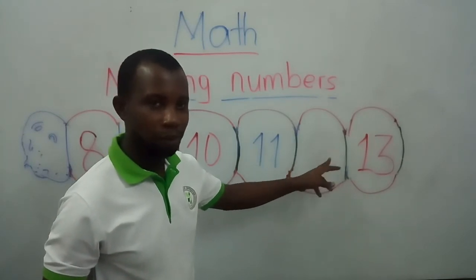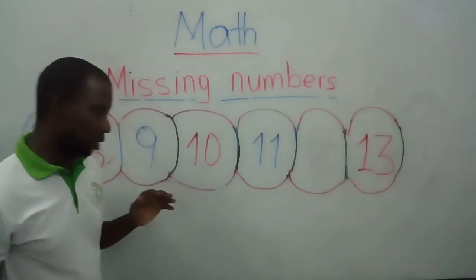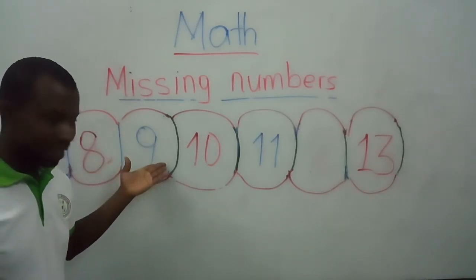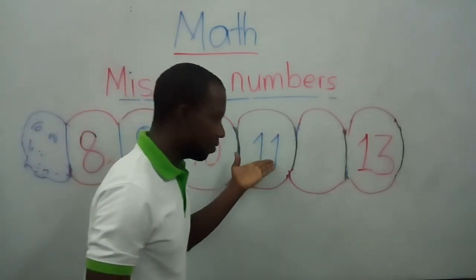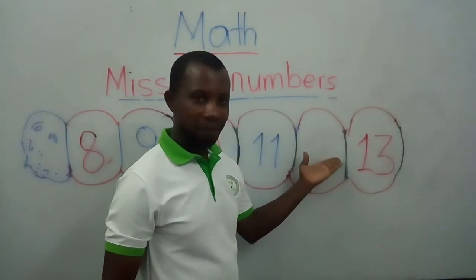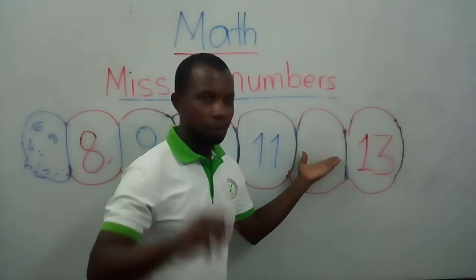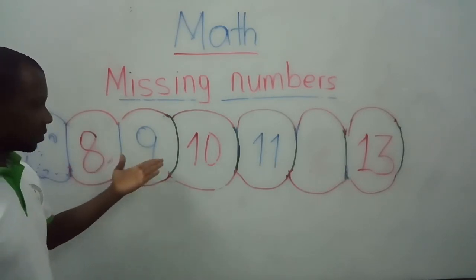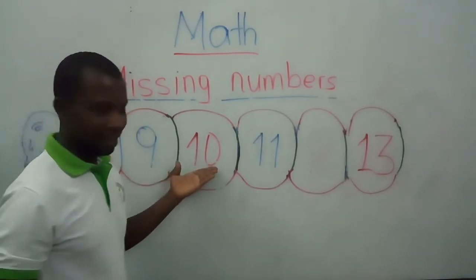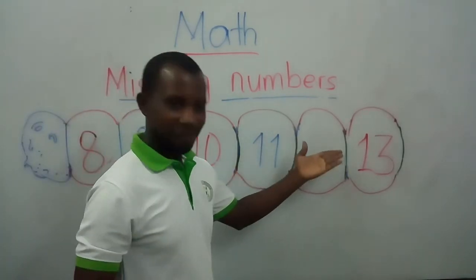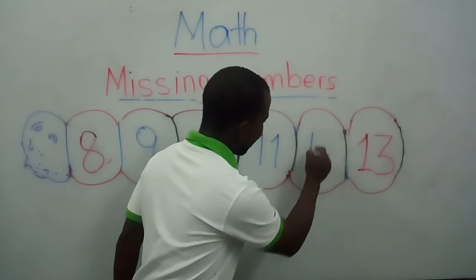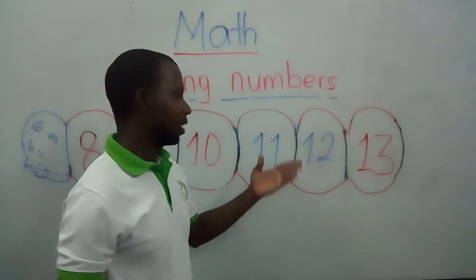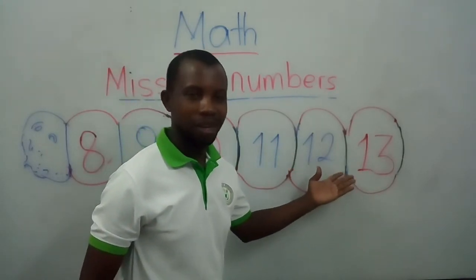Now, what is supposed to be here? What number do we have to put here? Okay, let's count one more time. We begin from number 8. 8, 9, 10, 11. What number do we have here? Okay, don't worry. We are going to count one more time. Okay, let's go. 8, 9, 10, 11. Very good. Number 12. So we have number 12 here. So after number 11, the next number is going to be number 12. Very good.